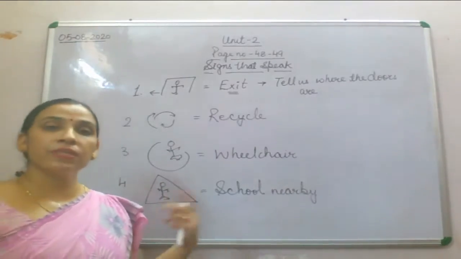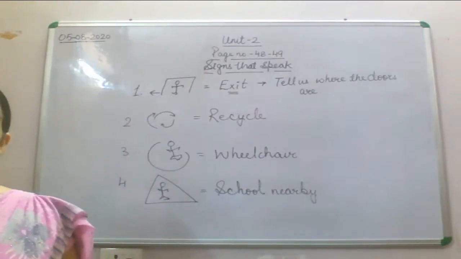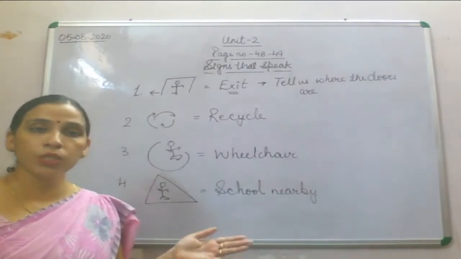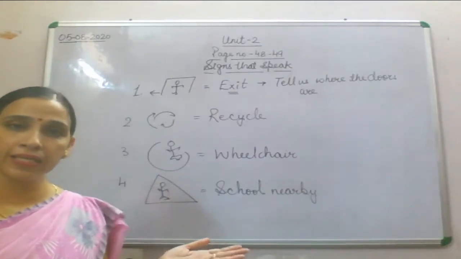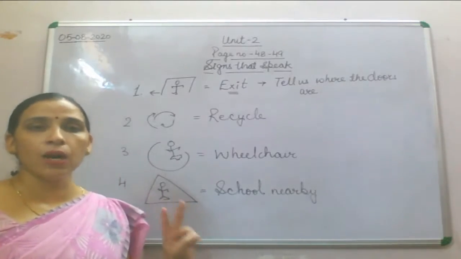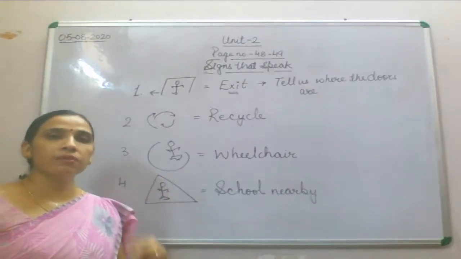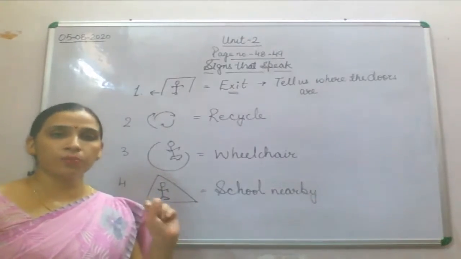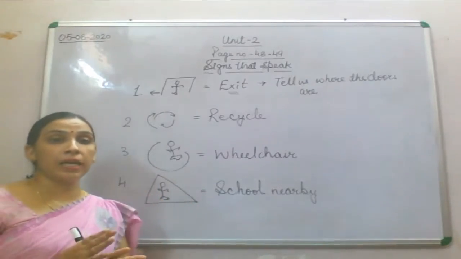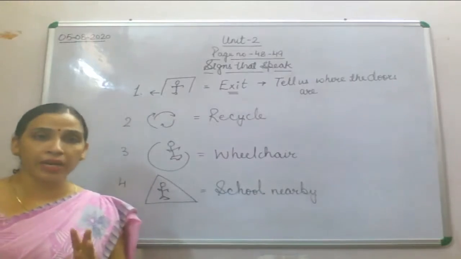So after that we will start with the next symbol. Fine. So what is the first symbol? First symbol is your exit. It tells us where are the doors from where you can exit. Number 2 is recycle. Recycle means how you can recycle the old object to make a new object, and that new object can be used by you. Number 3 is wheelchair.